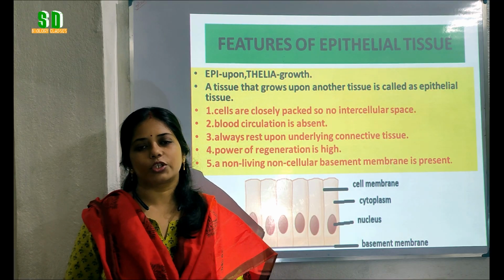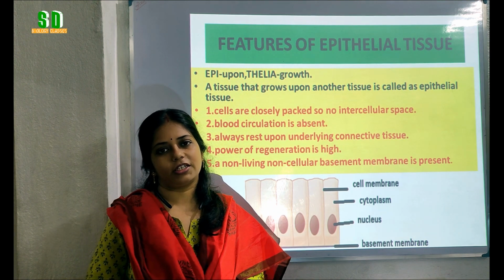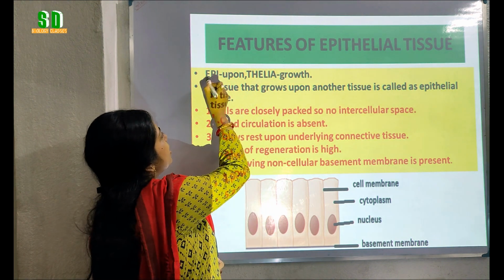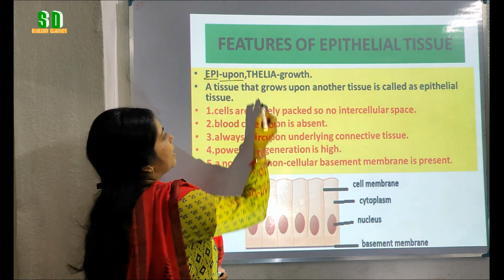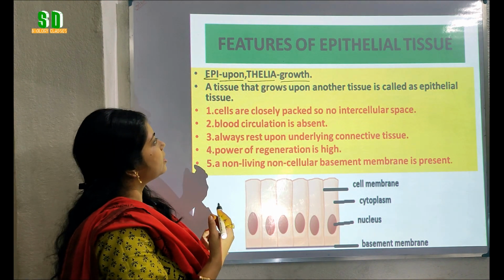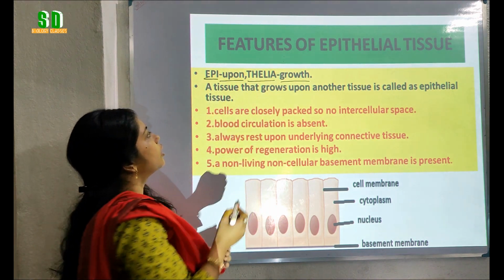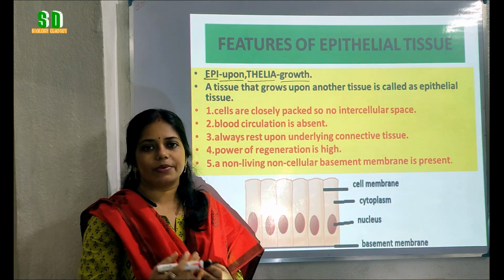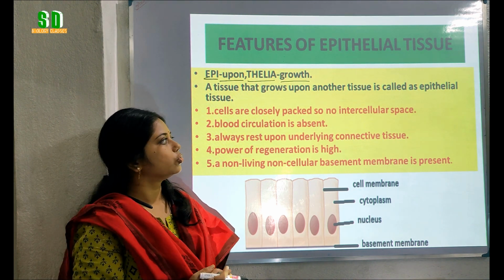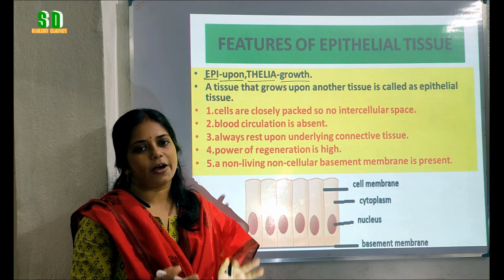So, students, first of all, we are going to know about the features of epithelial tissue. What is the meaning of the word epithelium? Epi means upon and thelia means growth. So, epithelium, thelium means growth. So, simply what is epithelial tissue? The tissue that grows upon another tissue, it is called as epithelial tissue or epithelium.